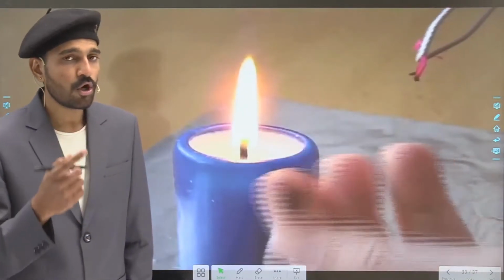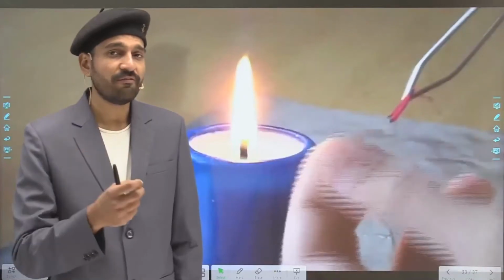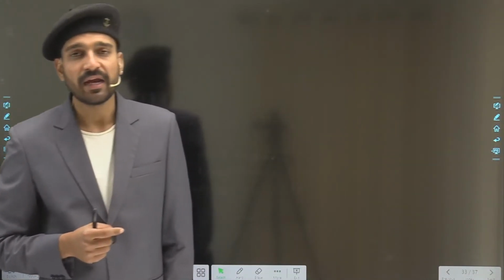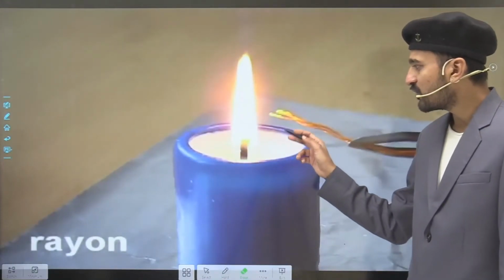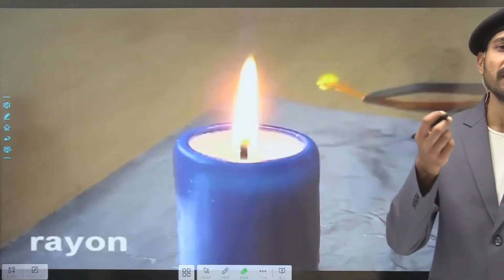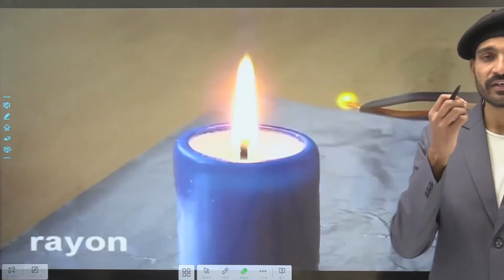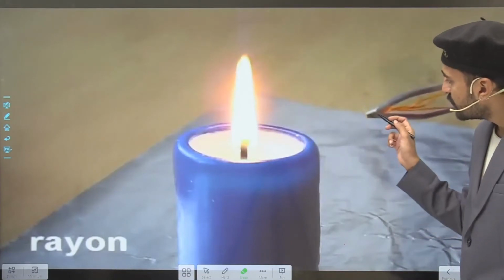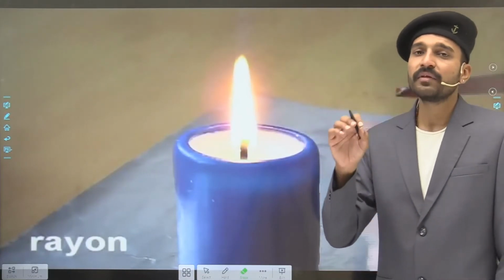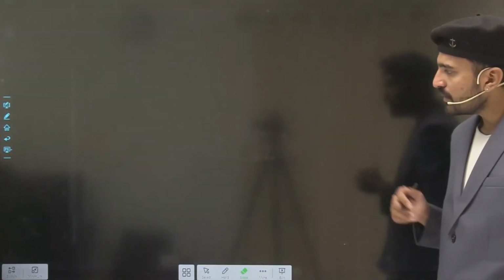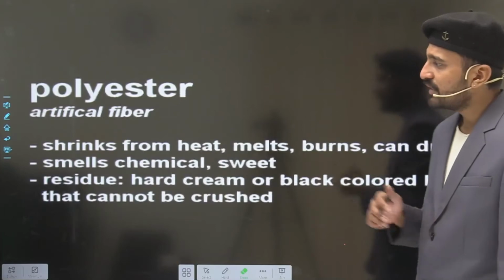Talking about cotton, cotton burns with a very bright flame, while silk and wool do not burn with a very bright flame. Now looking at the rayon, students, what is it? It is made from regenerated cellulose, so it burns like burning paper, that is, it gives the smell of burning paper. Here you can see it has completely disappeared without leaving even a very small residue. So now moving to the next fiber, that is the polyester.